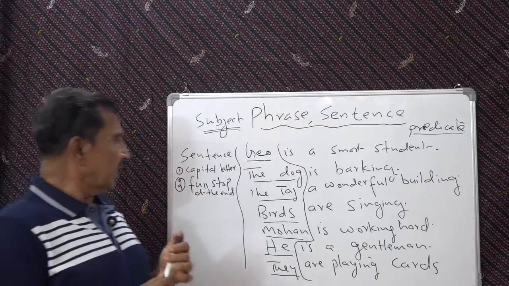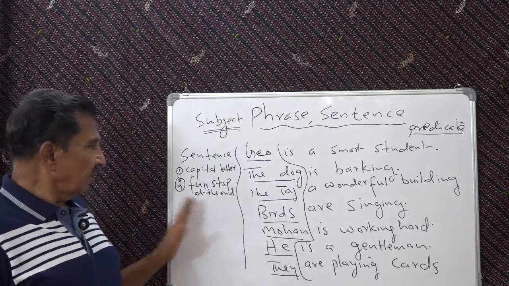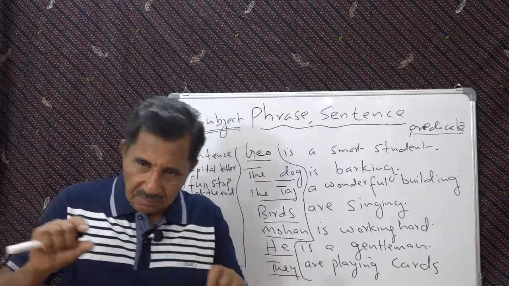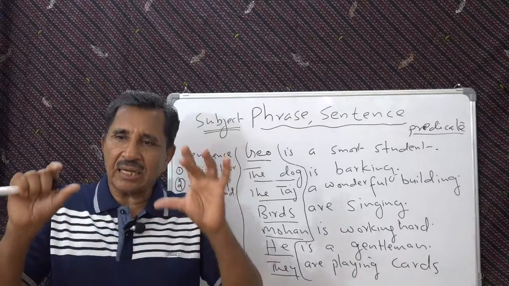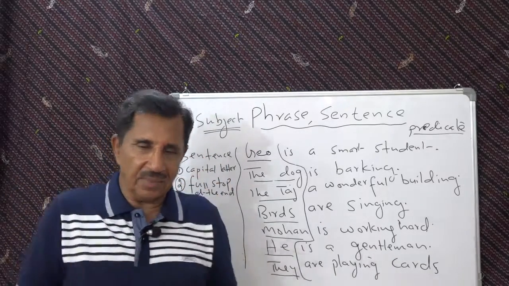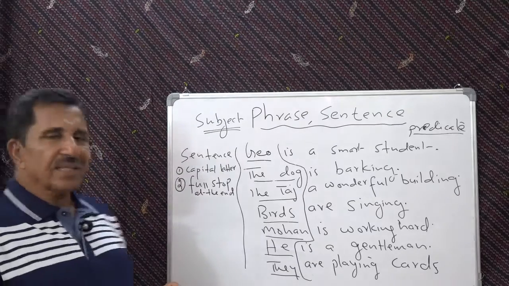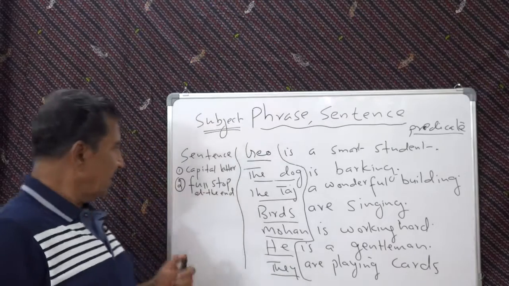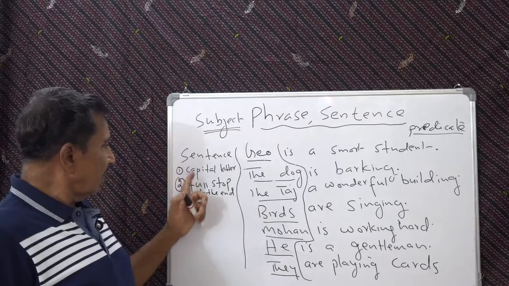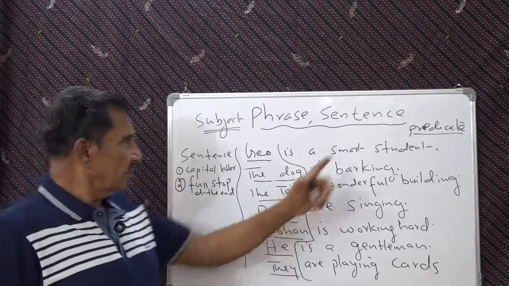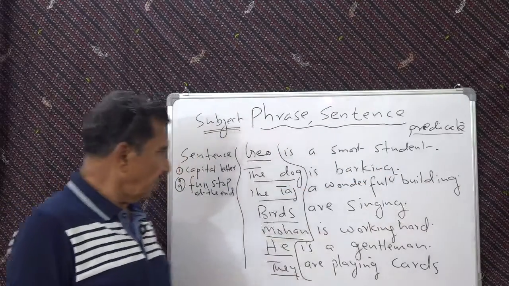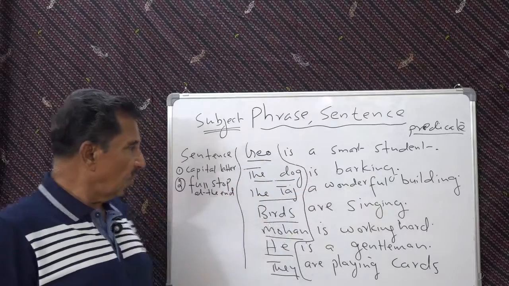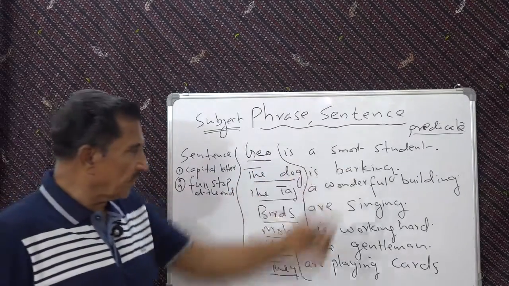That is a sentence. We have defined a sentence like this: a group of words arranged in a particular order which has got a complete sense. The sense is complete. Then no further explanation is required. That is what is meant by saying complete. So we say it should begin with a capital. It should have a full stop. It should have two parts. One is subject, the other is object. So not object but predicate.